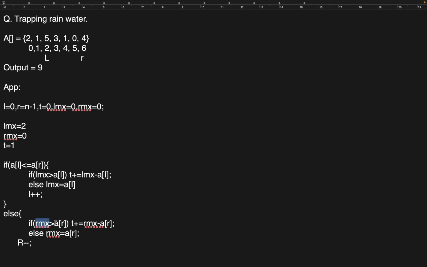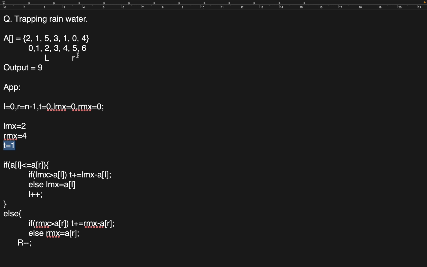Now right max is what? 0. Is 0 greater than array of r? No, 0 is less than 4. So we will update 0 with 4. We updated this, and again we decreased our pointer. Still the water is 1.